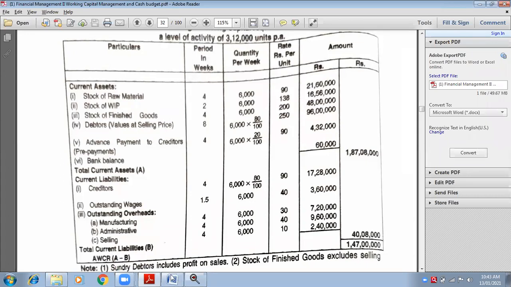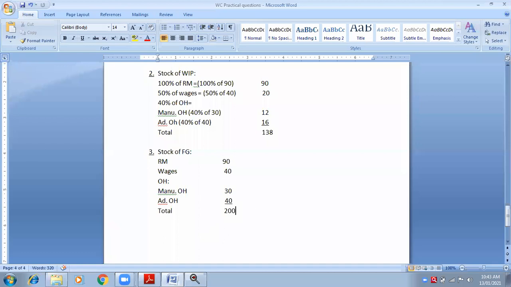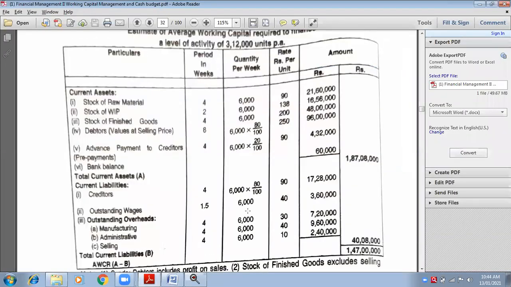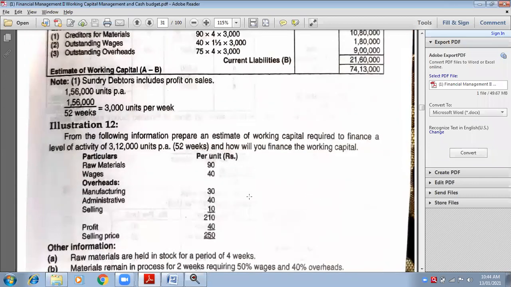Yes, ma'am. Done? Sure. Now, we will start with the MPBF method. Write down the calculation of MPBF. In the exam, you have to write the full form: Maximum Permissible Bank Finance. How will they ask you? Look at the question.